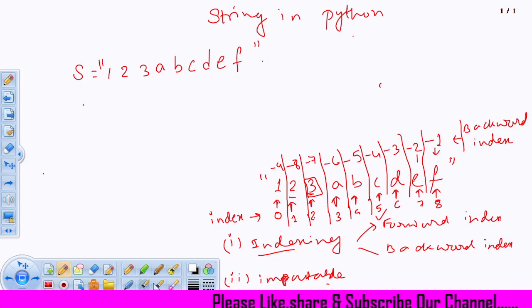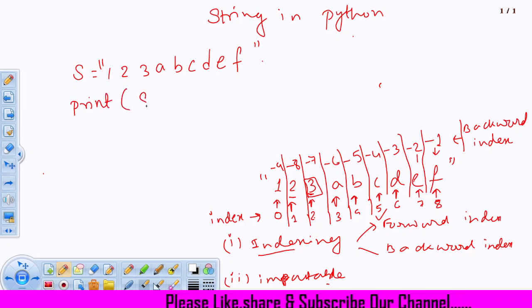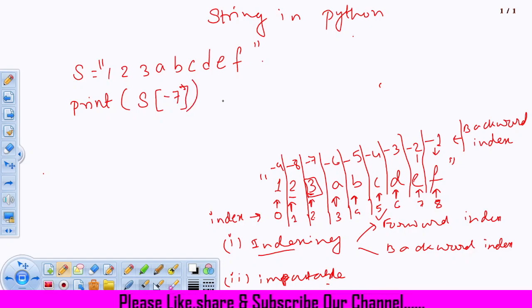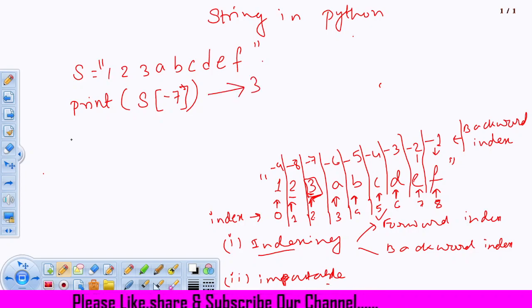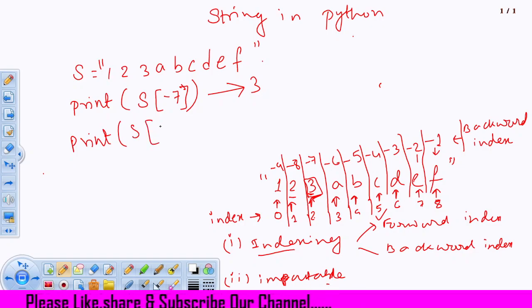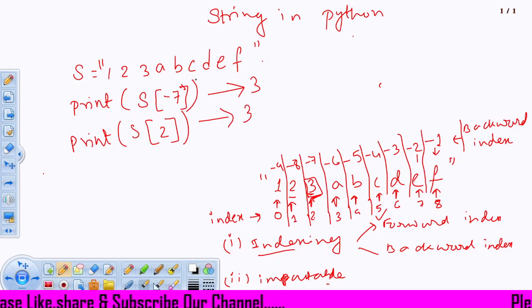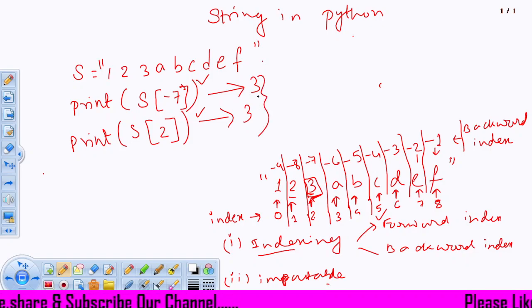Now if I write print S[-7], that means this backward index, and the element at -7 is 3. If I again write print S[2], that is also 3. So both print statements will print the same result, that is 3. I hope all of you are getting it clearly, right?